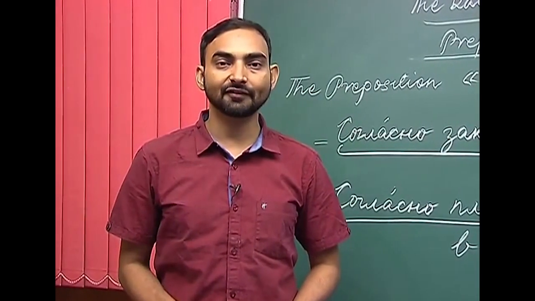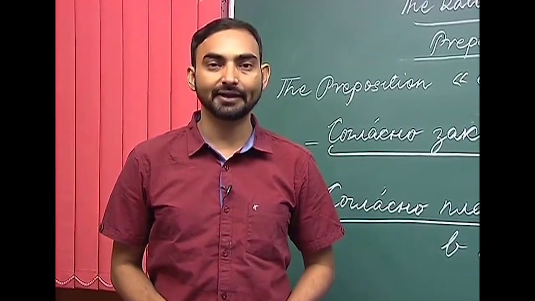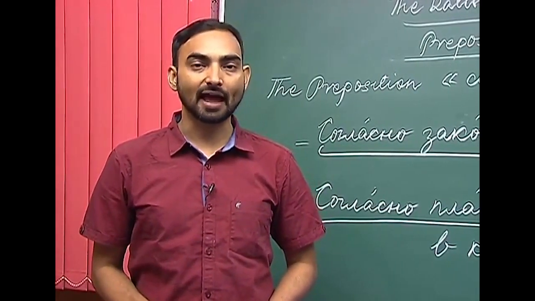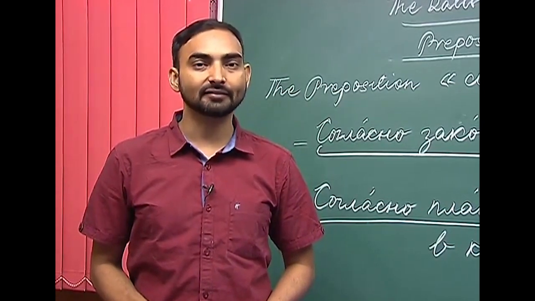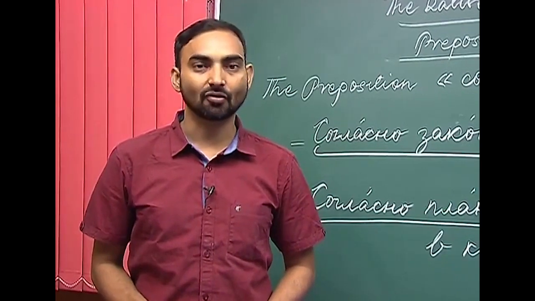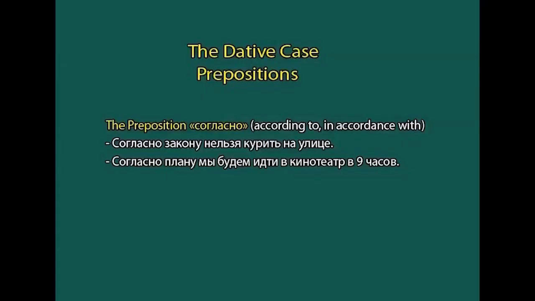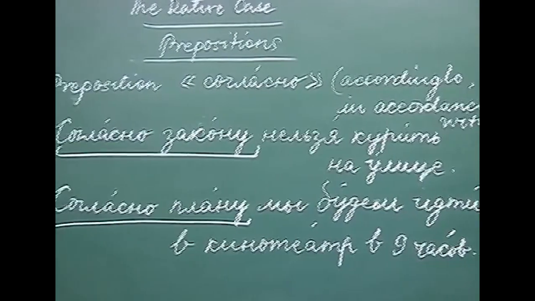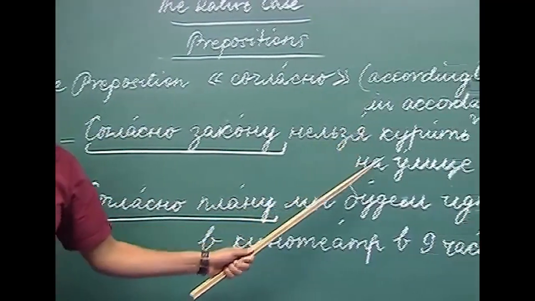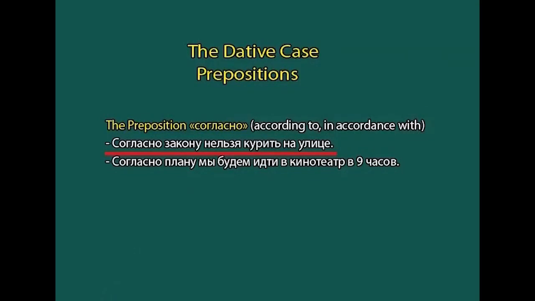The next preposition which takes nouns in the dative case is the preposition Saglasna. Saglasna denotes an action which is in accordance with something or somebody. The preposition Saglasna means according to or in accordance with something. For example, Saglasna закону нельзя курить на улице.